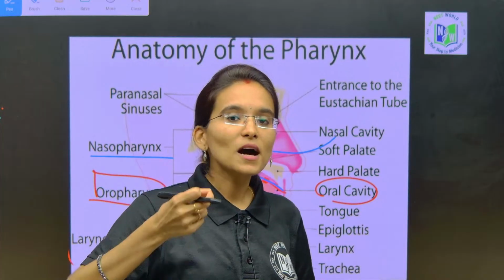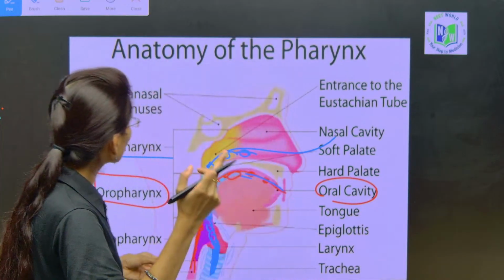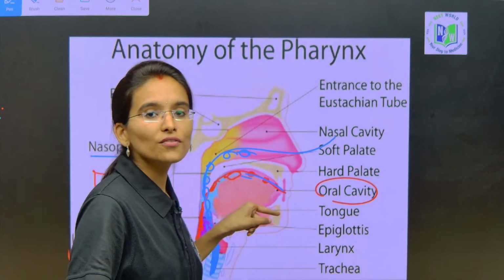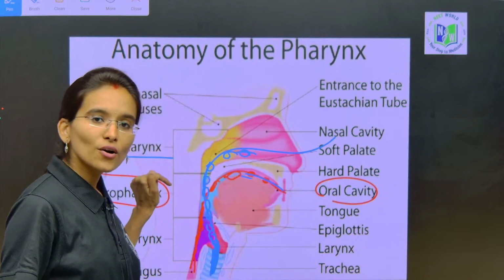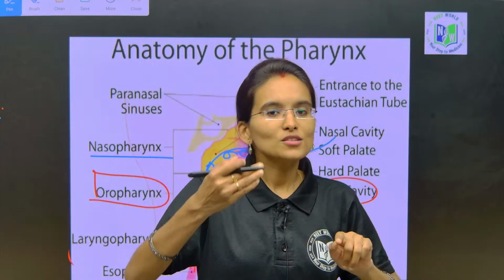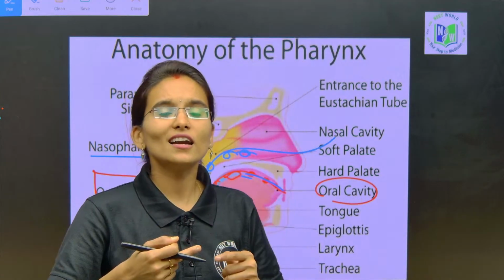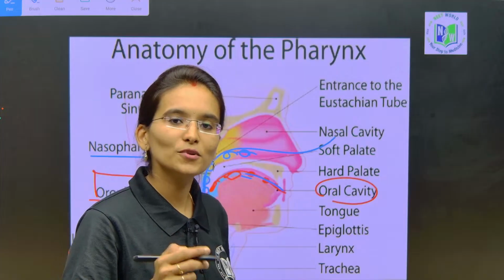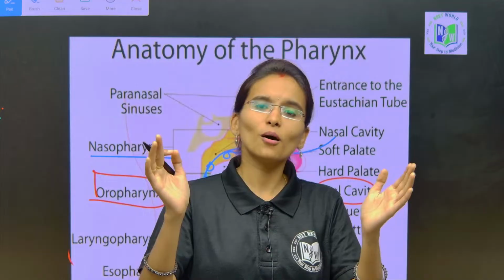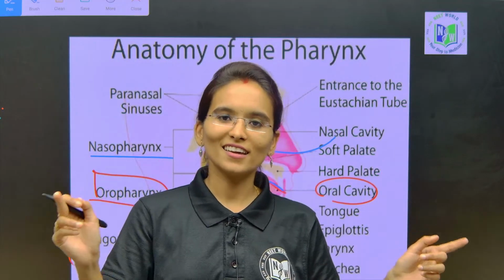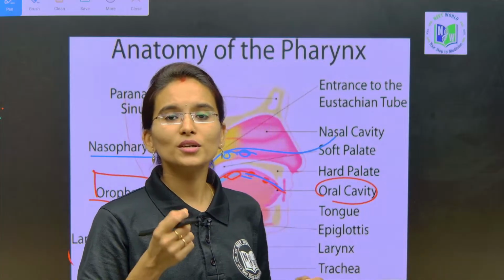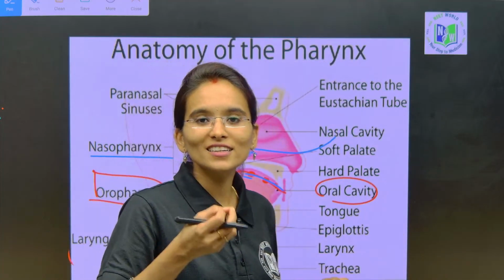The oxygen is passing through the nasopharynx, the food is passing through the oropharynx, okay. The oral cavity opens into the oropharynx, the nasal cavity opens into the nasopharynx. Below this, at the region of the trachea, we can find the larynx. I am going to explain the larynx also, but usually the pharynx is the common passage for food and air. I am going to show you a simple mechanism of what happens actually when we are eating the food.